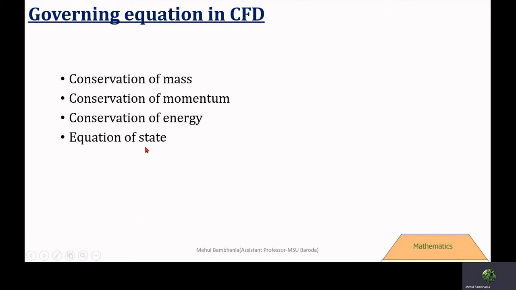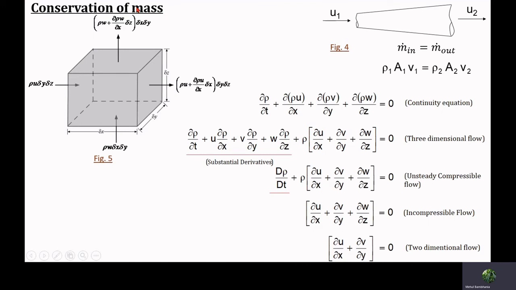Let's look at them one by one. Conservation of mass is generally referred to as the continuity equation, which states that within the defined volume, the mass is conserved. That means whatever mass you supply at the inlet must come out through the outlet.